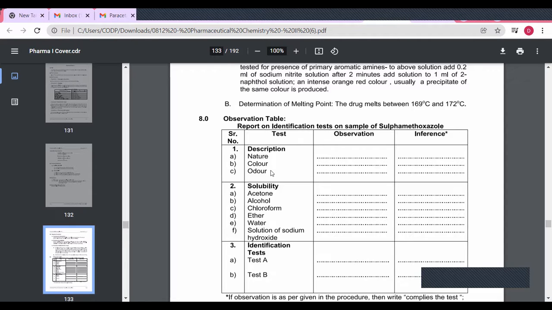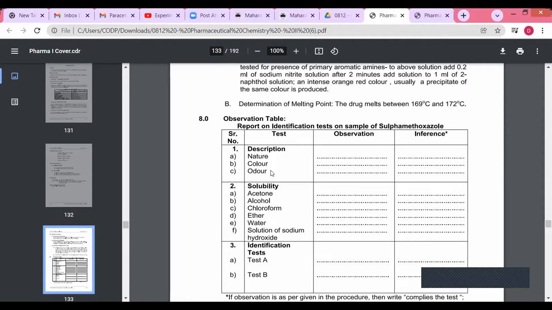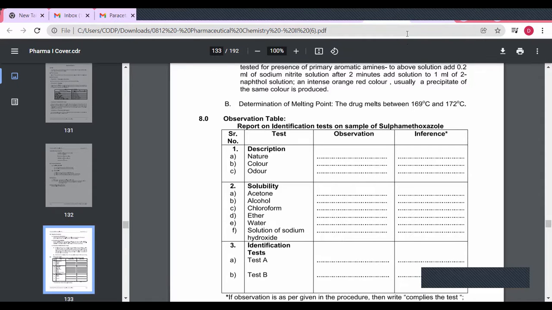So what is the nature of the sulfamethoxazole? Crystalline powder. In color, white, and odor is odorless. Wait for a few minutes.